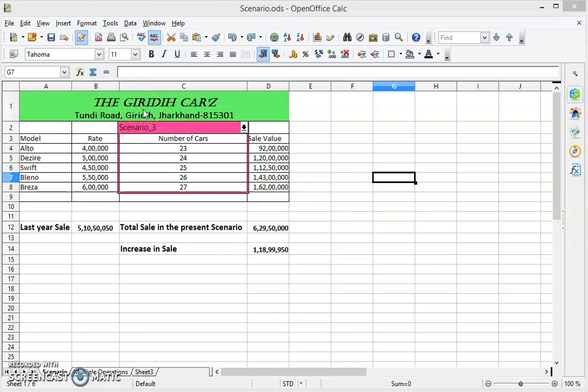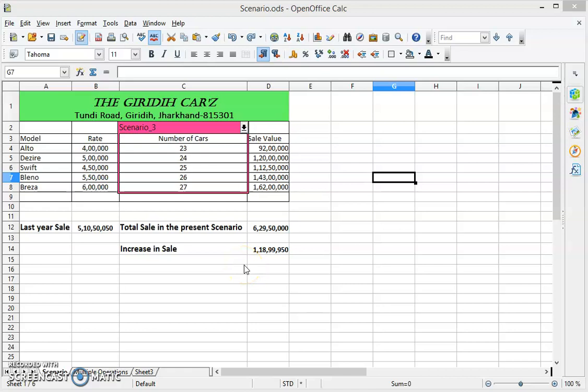Suppose there is a car showroom in Giridih. Its name is Giridih Cars, situated at Tundi Road, Giridih, Jharkhand. Now, what happens? Any businessman has a goal to achieve more and more. Whatever they achieve, they will again target a bigger achievement.